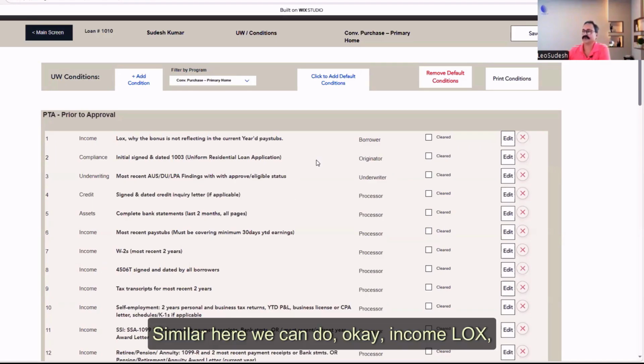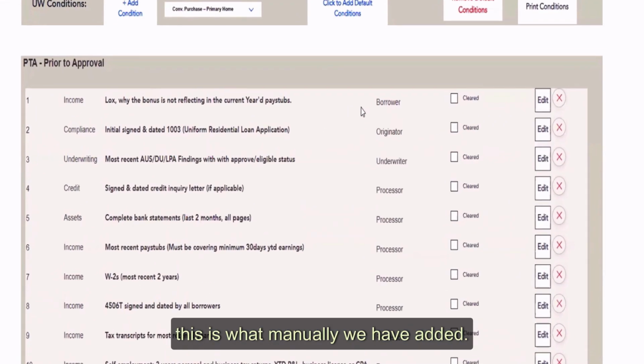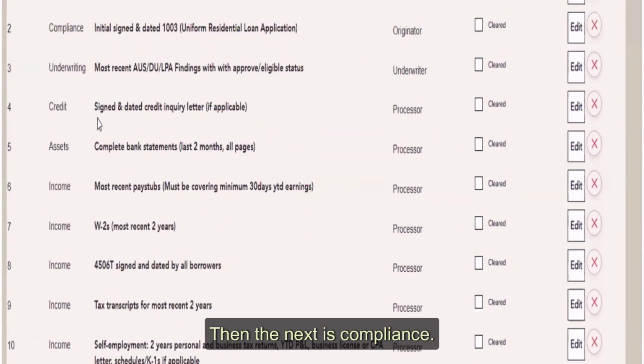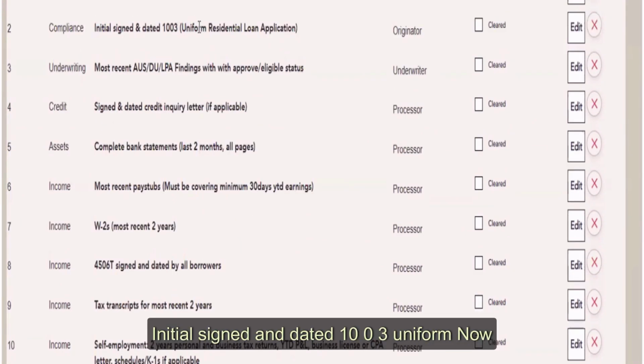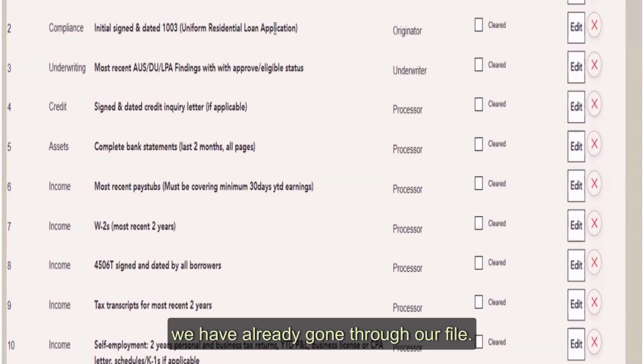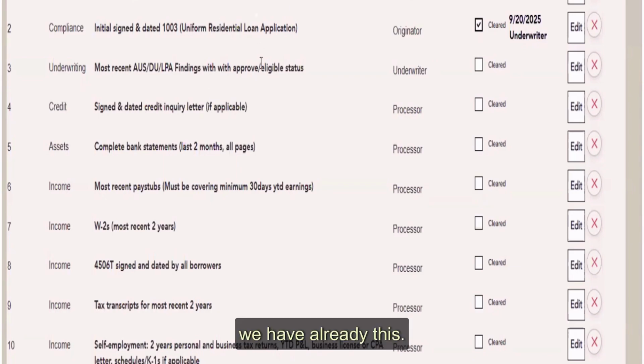Similar here, we can do, okay, income LOX, this is what we manually added. Then the next is compliance. Initial signed and dated 1003 uniform residential application. Now we have already gone through our file. We already have the document, so you can clear it.